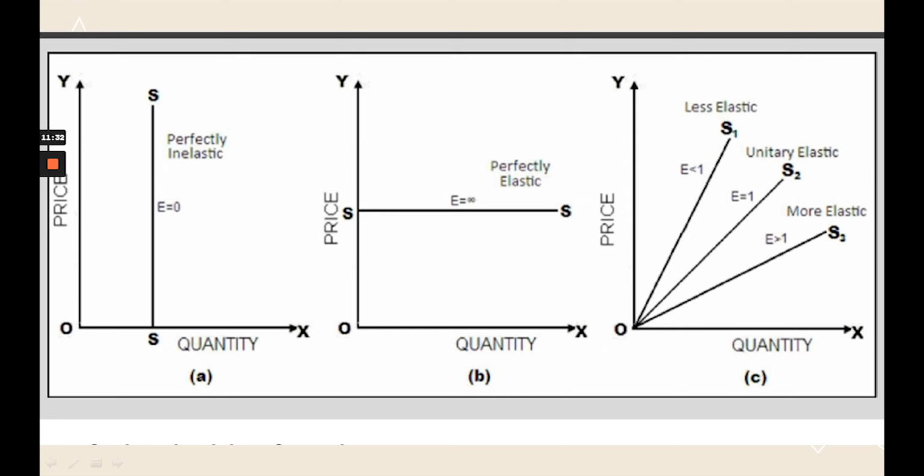That means E is equal to 1. When E is greater than 1, the supply is more elastic, which means that the percentage change in quantity supplied is more than the percentage change in price, and vice versa is the case in less elastic supply, where the percentage change in quantity supplied is less than the percentage change in price.